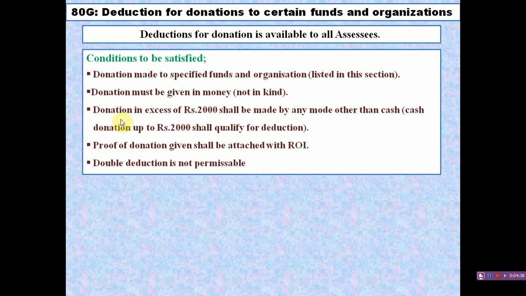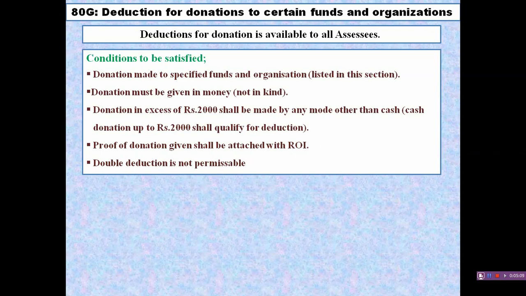Third one, donation in excess of rupees 2,000 shall be made by any mode other than cash. It means if an assessee wishes to donate an amount which is more than 2,000, he has to donate such amount in a mode other than cash. Other than cash means he can donate through cheque, draft, or any electronic payment mode.